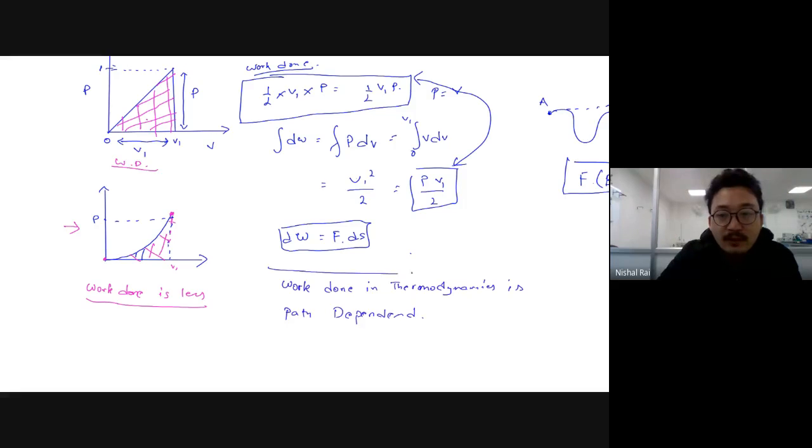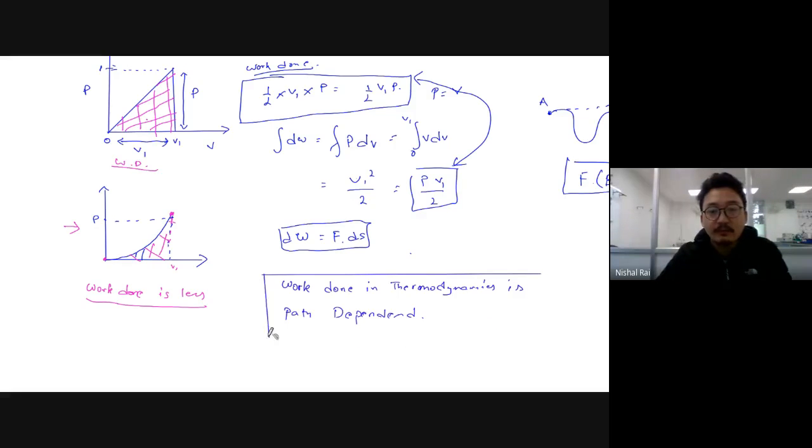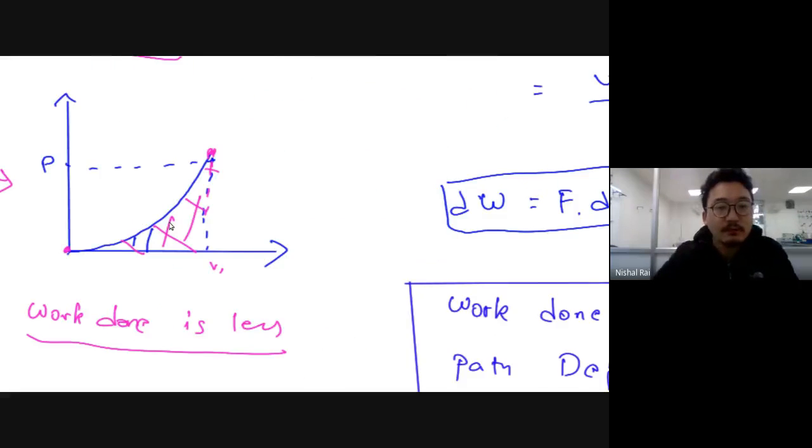Basically, it depends on which path you take from A to B. Now, if you take another route, something like this, the area is larger, so that's why it's called path dependent. Clear?